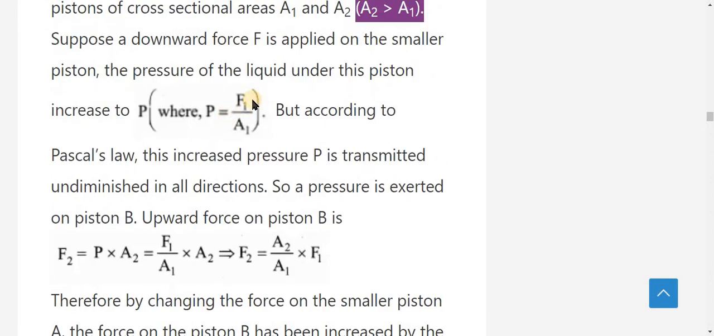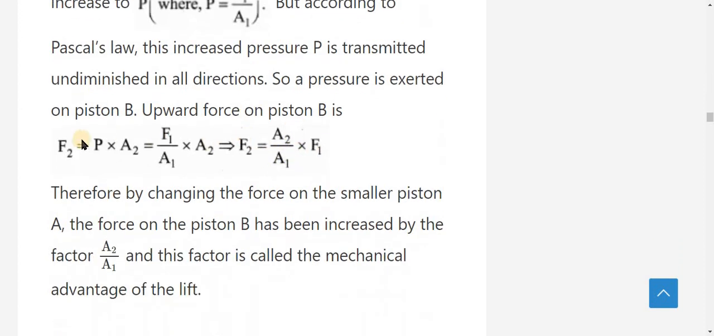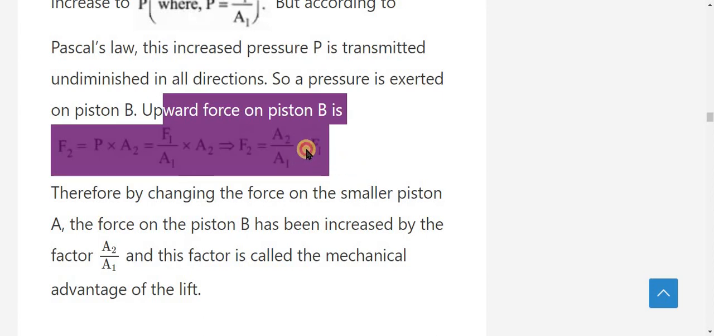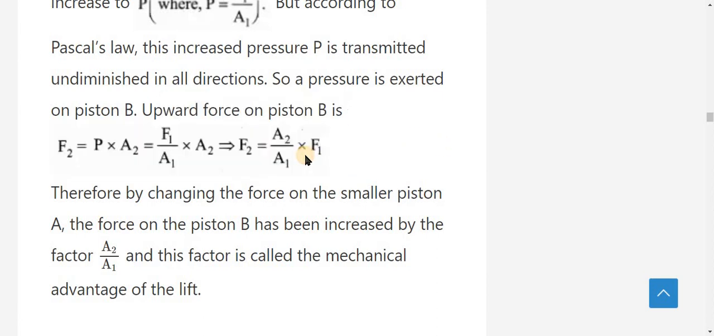What is the value of P? P is equal to F1 divided by A1. Substituting this value, P can be replaced as F1 divided by A1, into A2. We obtain F2 is equal to A2 divided by A1, into F1. This is a very important formula, children. Please note it down because it is very important for your objective type questions as well as problem questions.